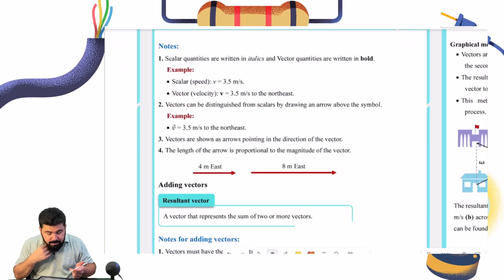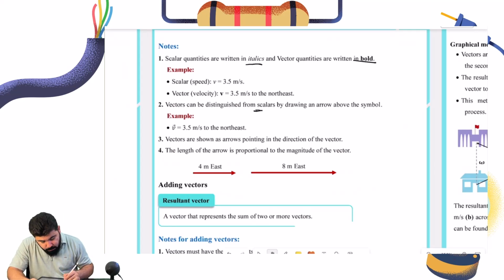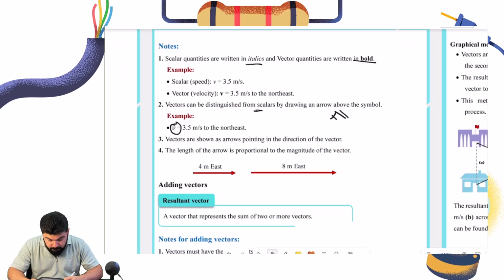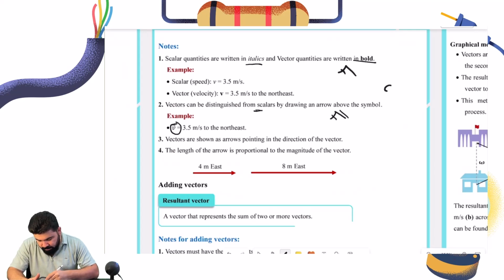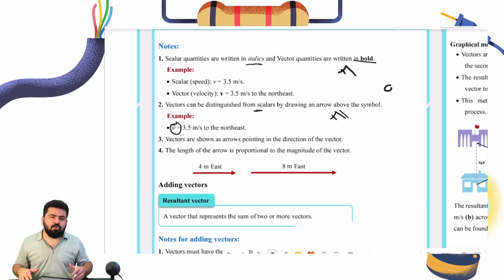These notes tell us how we write them when we are dealing with scalar quantities and vector quantities. It says that scalar quantities are written in italic and bold, and vector quantities can be distinguished when you see an arrow on them. Sometimes you see this force that has an arrow on it, and this is just to indicate that it's a vector quantity. Okay, these are important notes, but we don't actually care about them when we are dealing with calculations. It doesn't matter if you just write F like this or you write velocity like this. Nobody would tell you that this is a mistake. The important part is that you know the direction and the magnitude of the quantity that you're calculating.